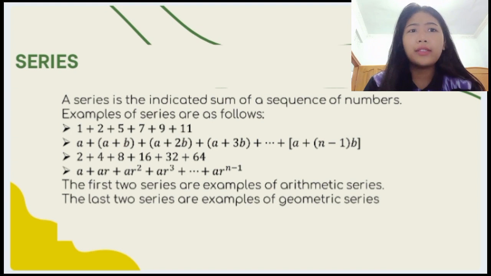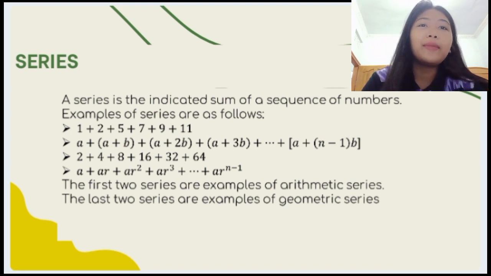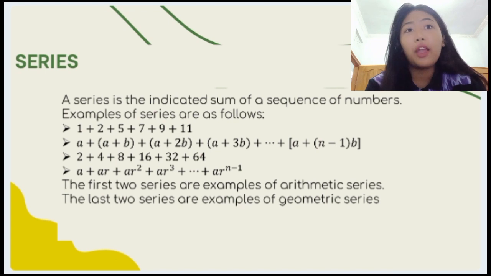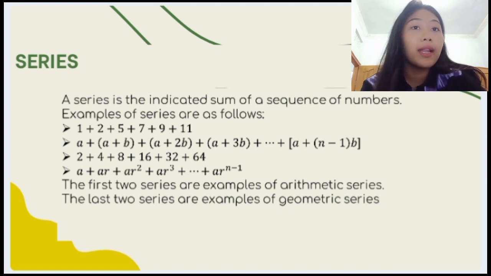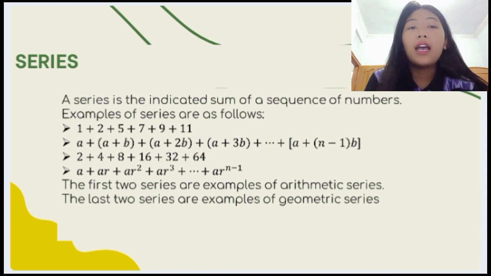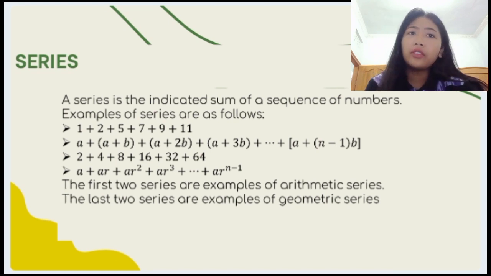Enough about sequences. We will move on to series. A series is the indicated sum of a sequence of numbers. Examples of series are as follows: 1 plus 2 plus 5 plus 7 plus 9 plus 11, and example number 2 is 2 plus 4 plus 8 plus 16 plus 32 plus 64, and so on.